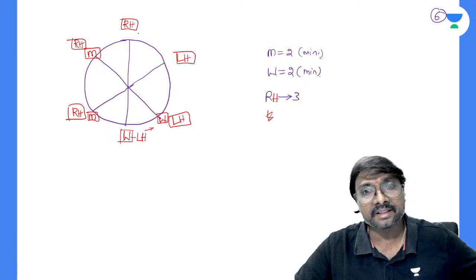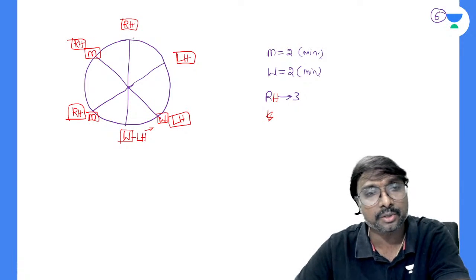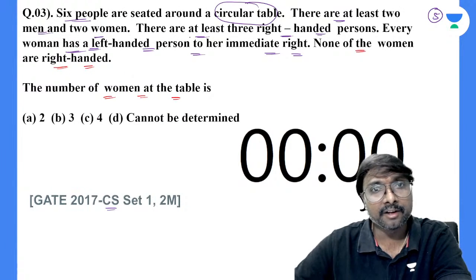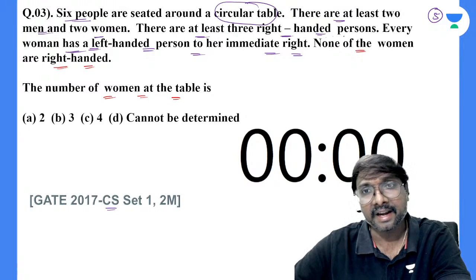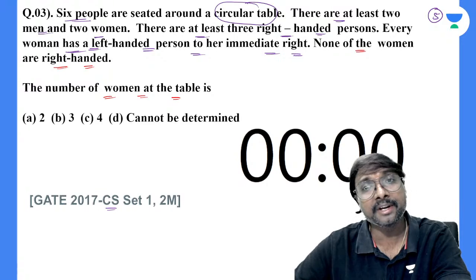Right hand three are there, right? Right hand three are there, obviously, right? When right hand three are there, what can you say? Every woman, there are at least three right-handed persons. Every woman has a left-handed person to her immediate right, right?